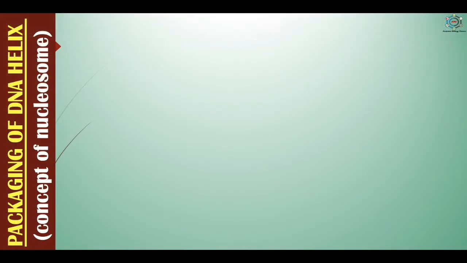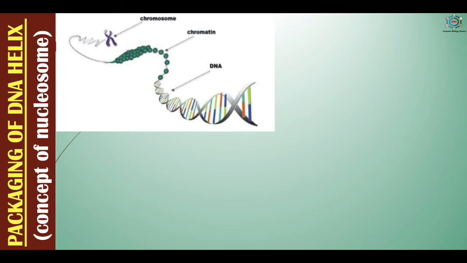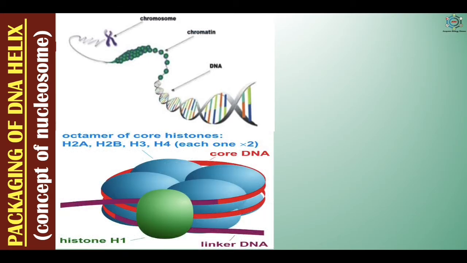After this, now the packaging of the DNA helix, which is also known as the concept of nucleosome. Here, as stated earlier, the length of the DNA helix of a mammalian cell is very long. It is approximately 2.2 meters in length, many times longer than the dimension of a typical nucleus. So, such a long chain of the DNA helix is organized in such a way that it is accommodated inside